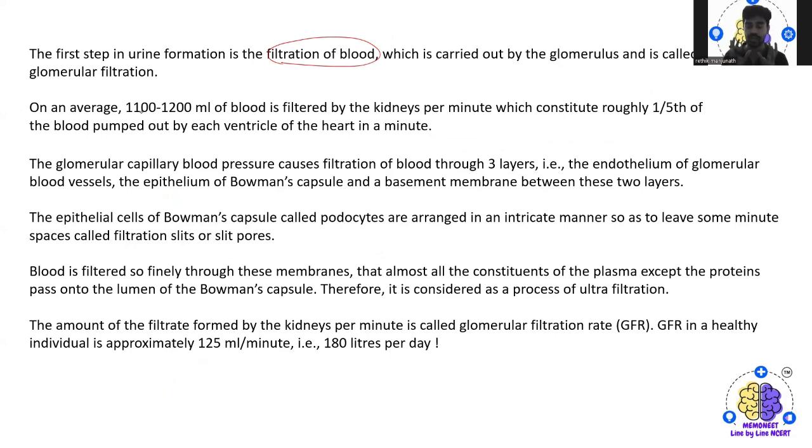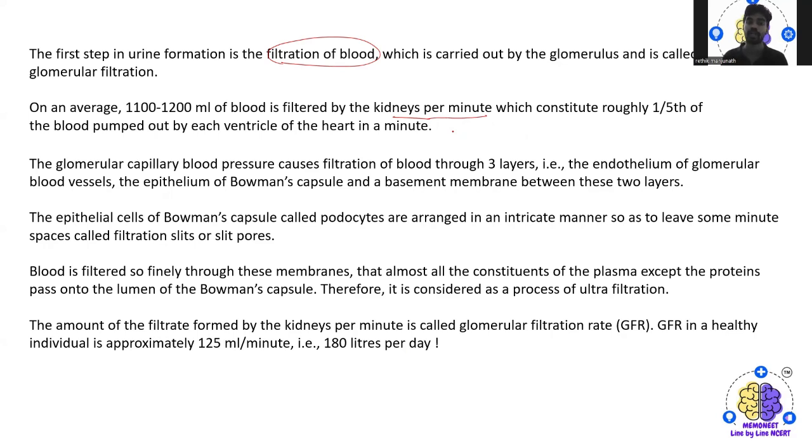Around 1100 to 1200 ml of blood is filtered by the kidneys per minute. Very important, which constitutes roughly one-fifth of the blood pumped out by each ventricle of the heart in a minute.